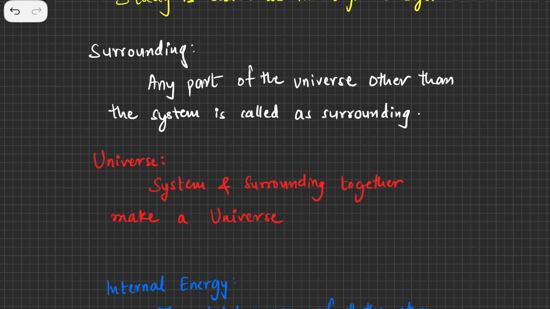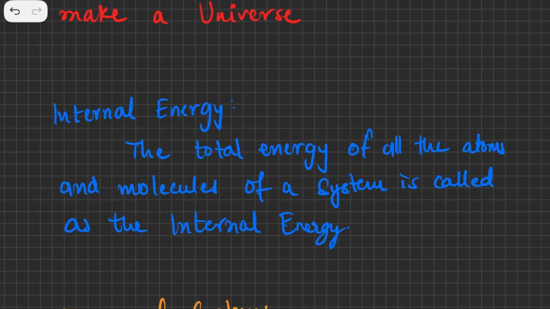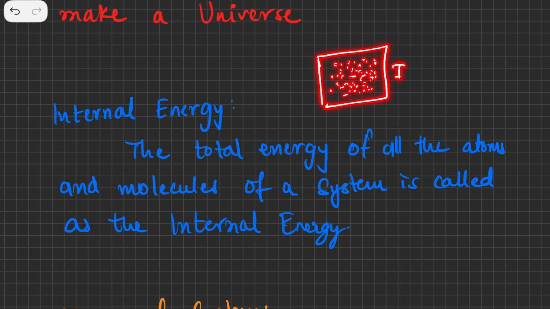Next we come to something called internal energy. As you can see on the screen, internal energy is the total energy of all atoms and molecules of a system. Suppose I have a system with a particular gas, and these are the molecules I have drawn. The total energy of these molecules is what is called the internal energy, and internal energy is written as U.